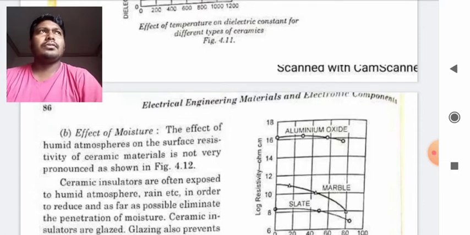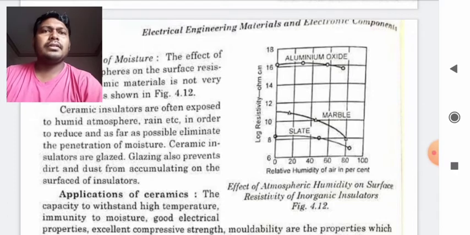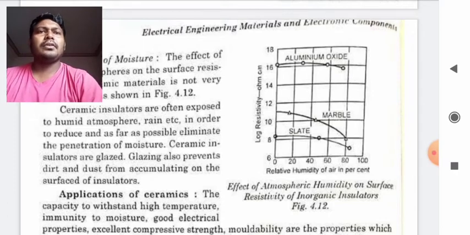we should keep in mind that as they are exposed to the outer atmosphere, they should be totally waterproof, or should not have the property to absorb water. So we should possibly eliminate the penetration of moisture. Ceramic insulators are glazed. Glazing also prevents dirt and dust from accumulating on the surface of the insulator.